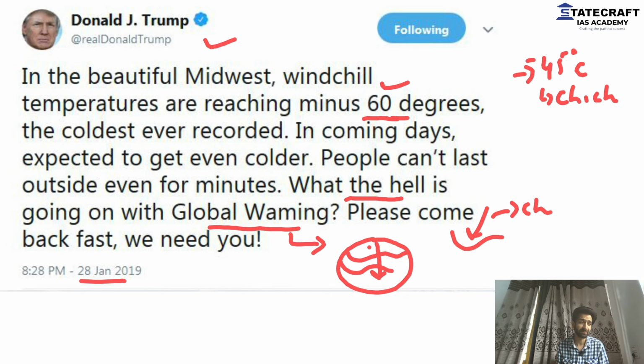See, I know, I mean, you can criticize me, maybe you guys may be a fan of Donald Trump, but this was something that should not have been there. See, please come back fast. We need you. What? Global warming. Because if there was global warming, the temperatures would not have been minus 60. But the fact is that it's the global warming that's causing this fall in temperature.